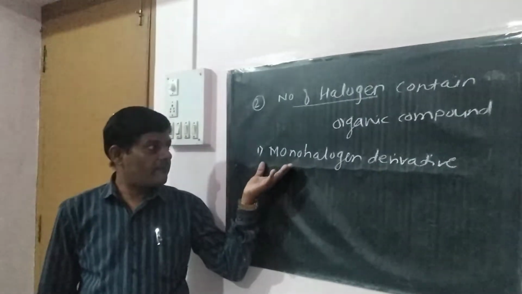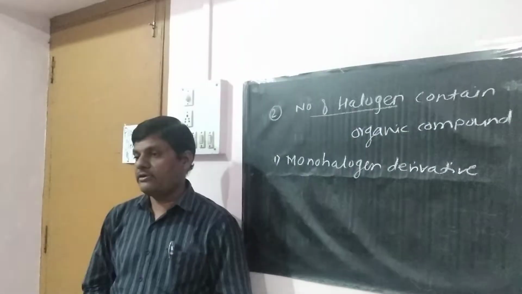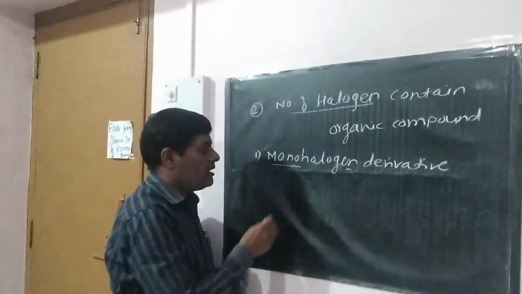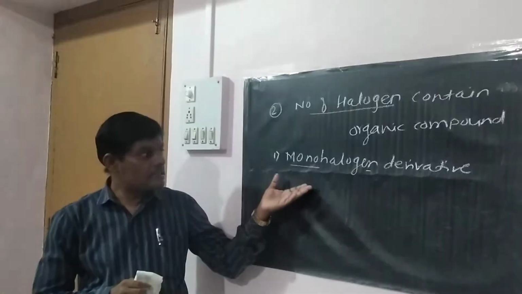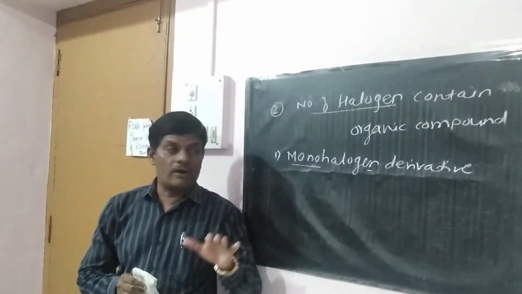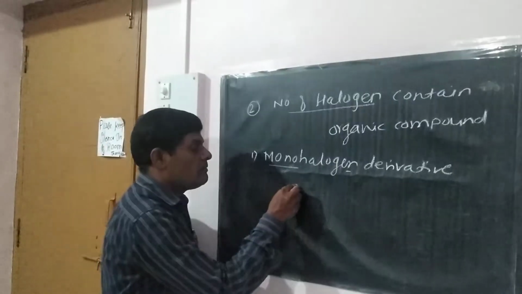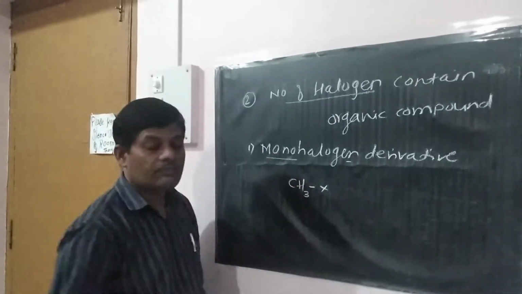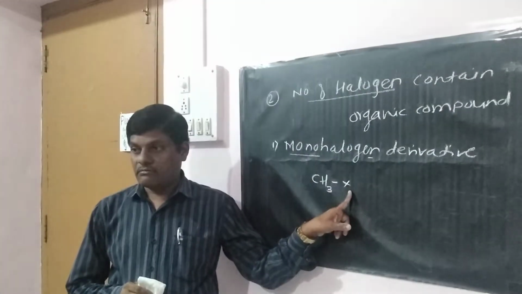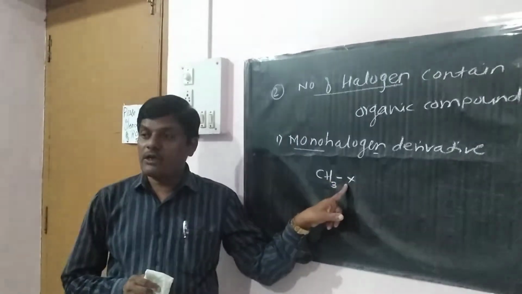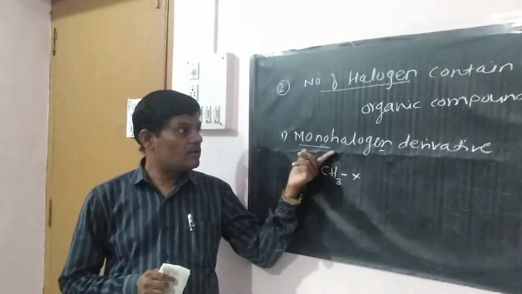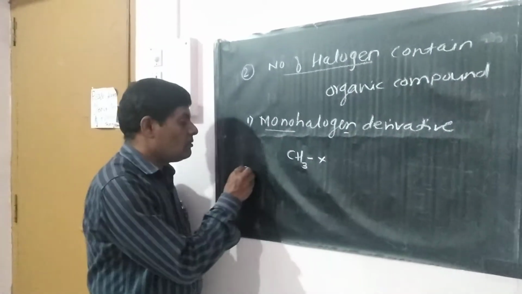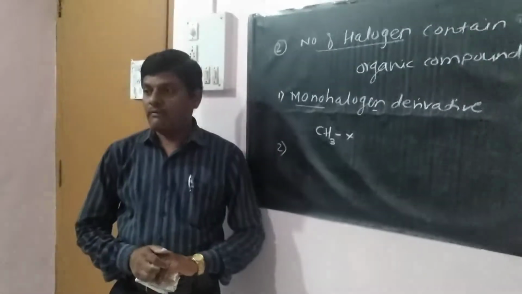When a halogen derivative contains only one halogen atom, for example CH3X, where X is the halogen atom. This compound contains only one halogen atom, and hence it is known as the monohalogen derivative of alkanes.